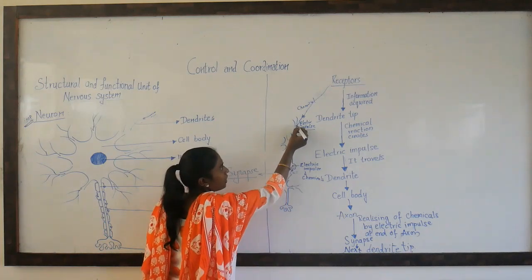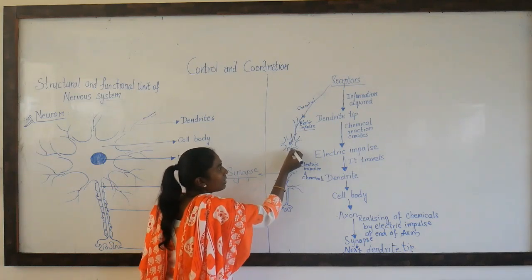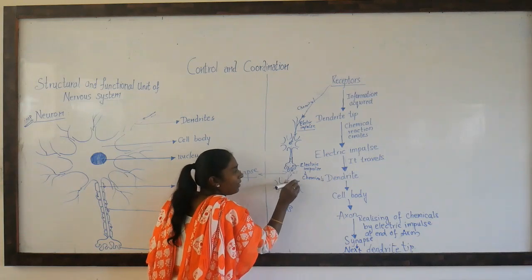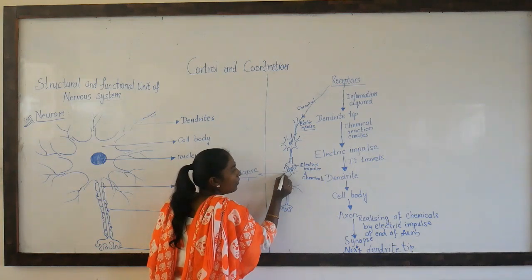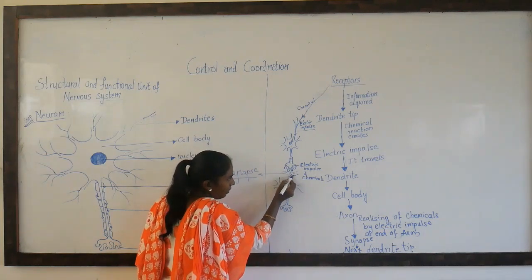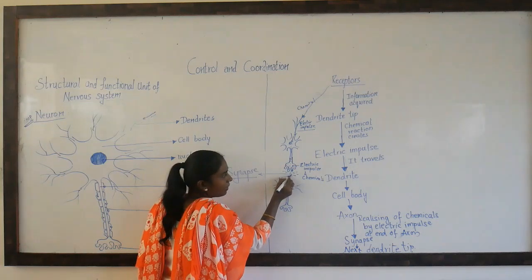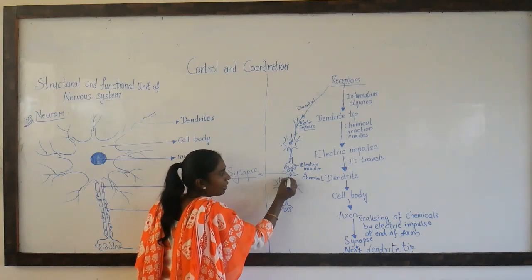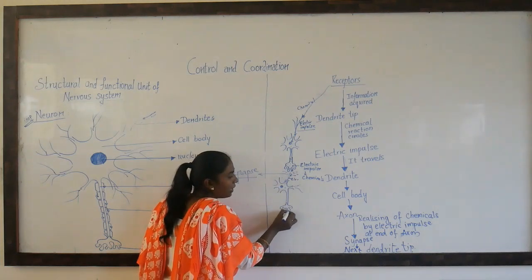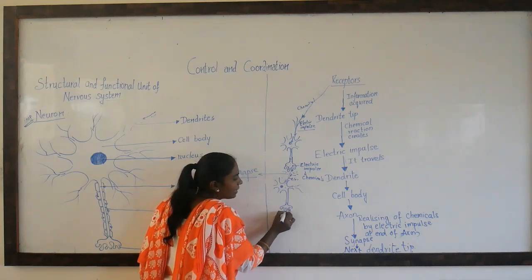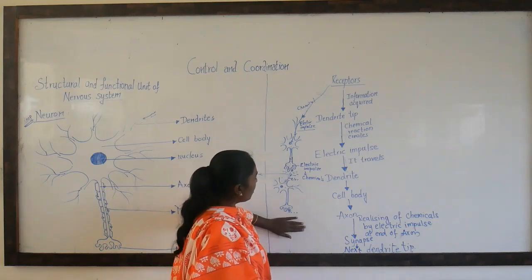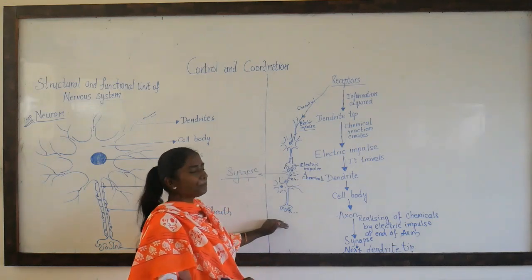Now the electric impulse which has travelled from dendrite to cell body to axon, and axon to nerve ending, the moment it comes to the nerve ending, a chemical reaction takes place. Again, this electric impulse is converted into chemicals. Again, the same process is followed. The chemicals released here, when they come in contact with the dendrite, undergo a chemical reaction and are converted into an electric impulse. It travels to the cell body, axon. When it comes to the nerve ending, again the electric impulse is converted into chemical and the message passes to another neuron. So this is the functioning of a neuron.